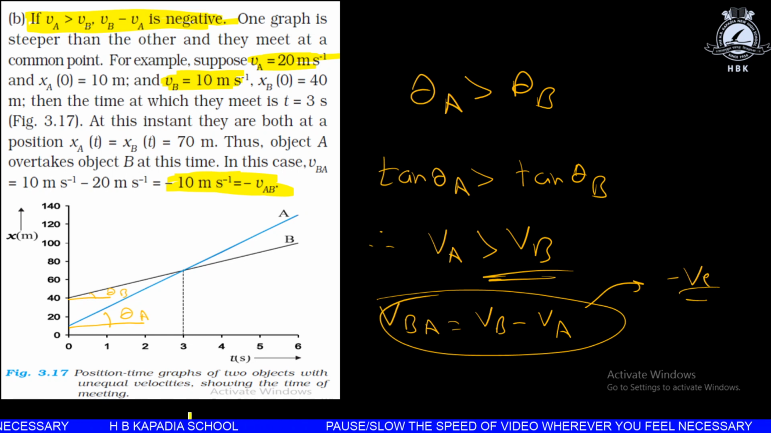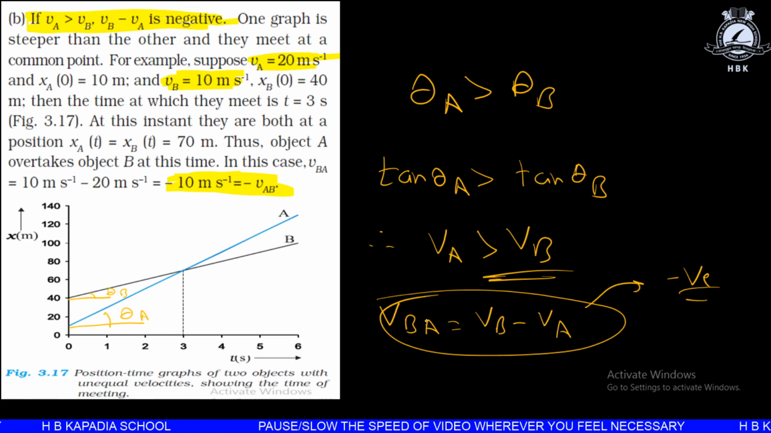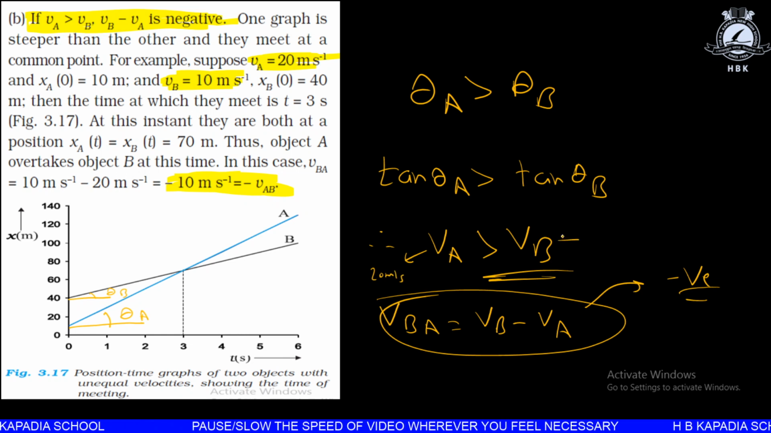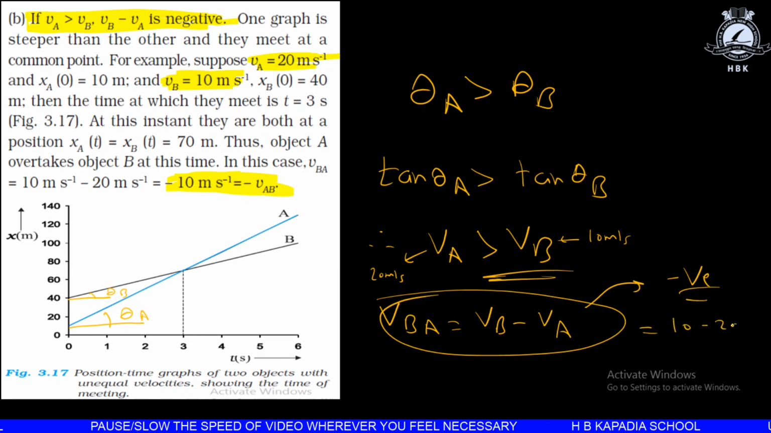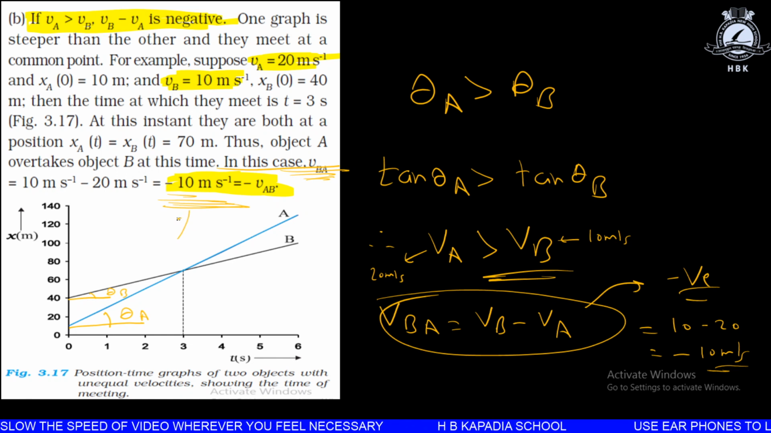Let me make this clear. We are finding the velocity of B with respect to A. The velocity of A is 20 meter per second, and the velocity of B is 10 meter per second. So the velocity of B with respect to A will be Vb minus Va, that is 10 minus 20, and that will give minus 10 meter per second. So in this case VBA is found to be minus 10. Similarly, if we find VAB, we will get a positive answer, plus 10 meter per second. So this was the second case.